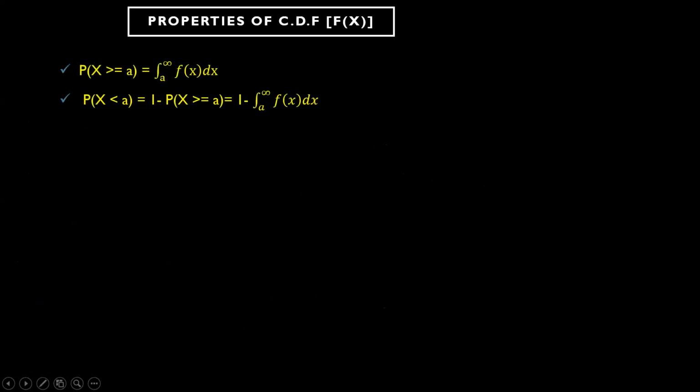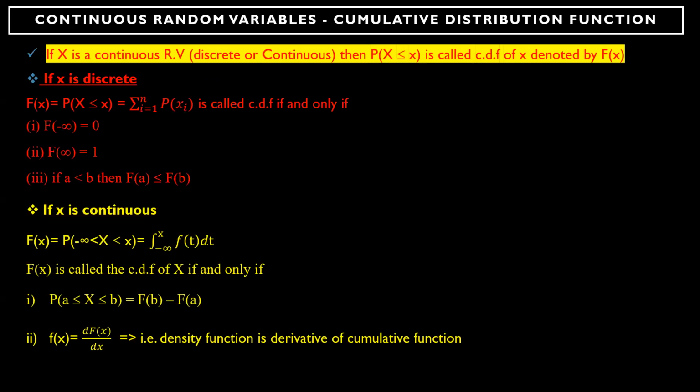Let's go to the next part. So these are two properties. Whenever you want to find the probability of X greater than or equal to a, don't get confused. If I go to the previous slide, remember how we wrote capital F of x in terms of probability, from minus infinity to x.